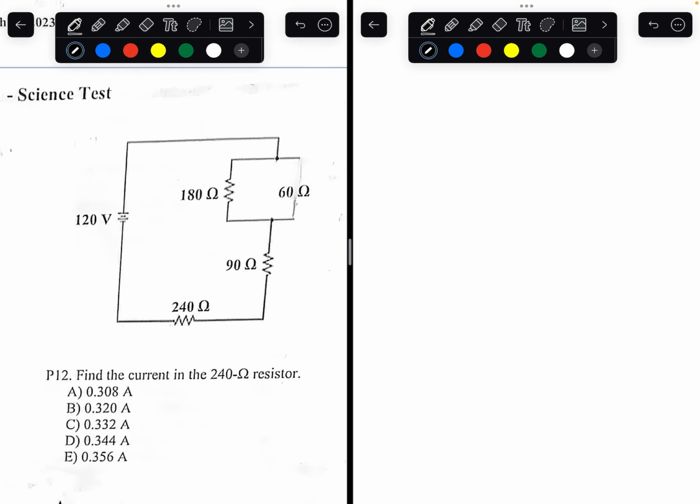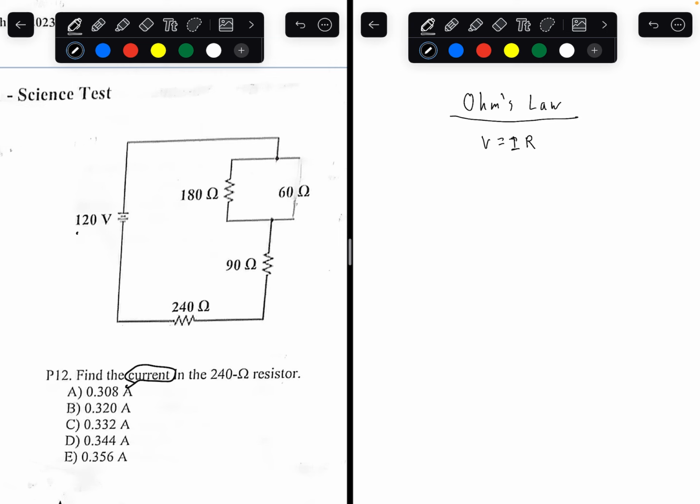Before that, we also need to know Ohm's law, which states that voltage is equal to current times resistance. So we're trying to find the current in the 240 ohm resistor. Let's go back and try to solve this problem.